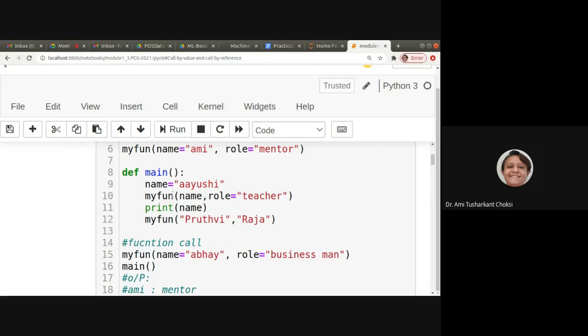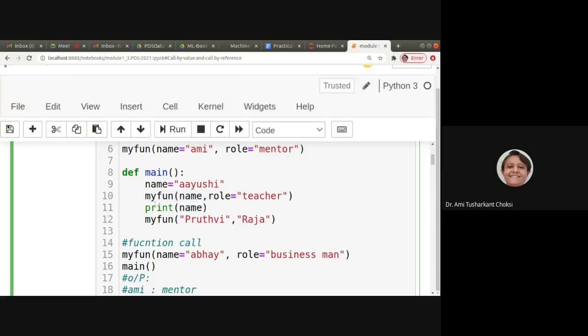Inside that we have name is equal to Ayush. myFun, name, role is equal to teacher, print name. myFun, Prithvi, comma, Raja. In this function, first of all we have set some name. Then we are passing this name to the myFun function.